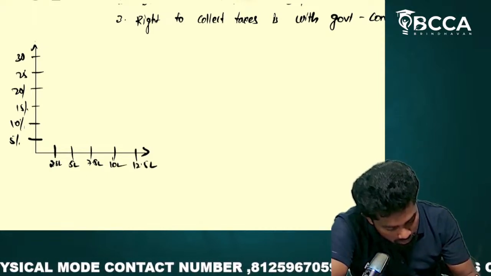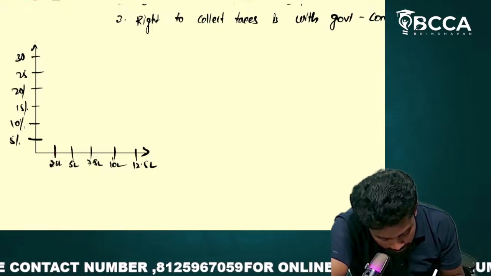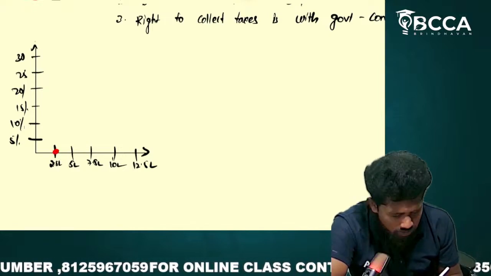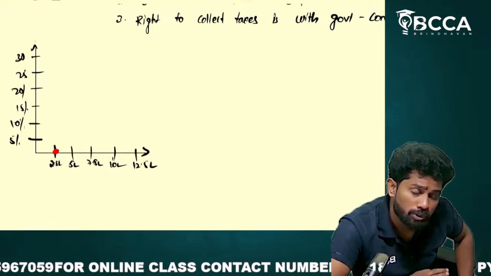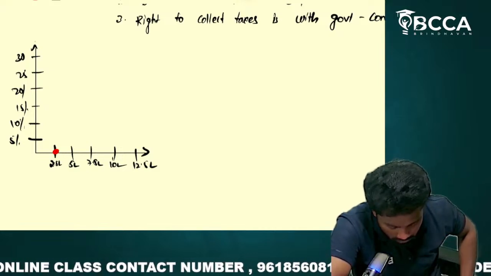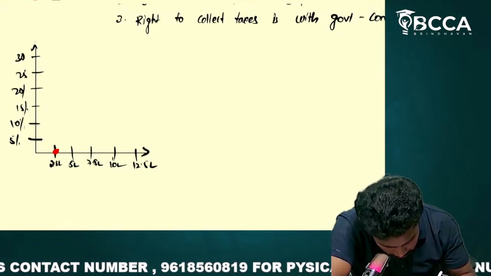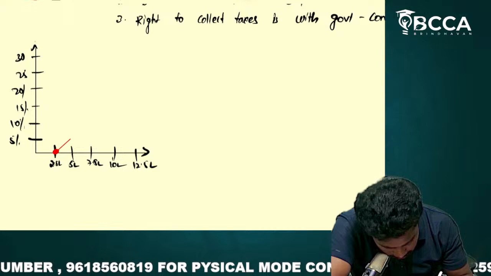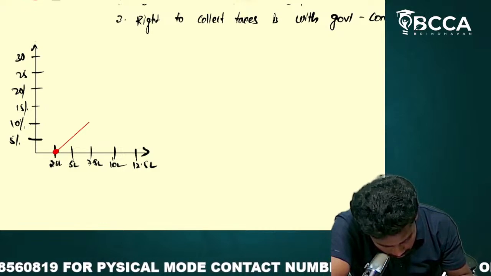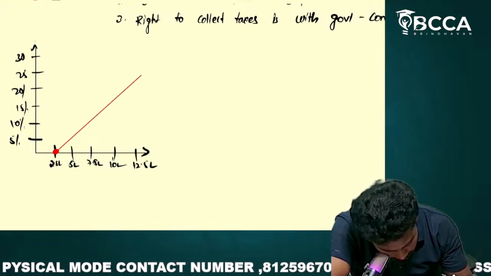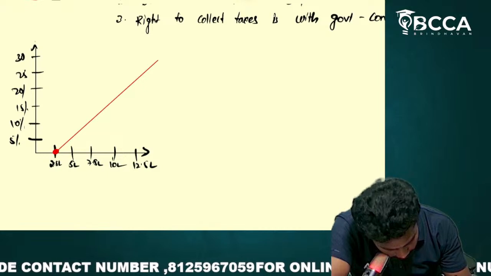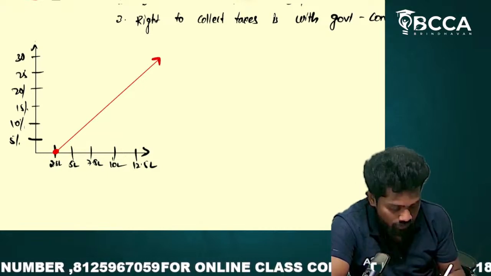Up to 2.5 lakhs of income, your income tax will be 0 only. From there it goes to 5 percent, 10, 15, 20, and keeps increasing.